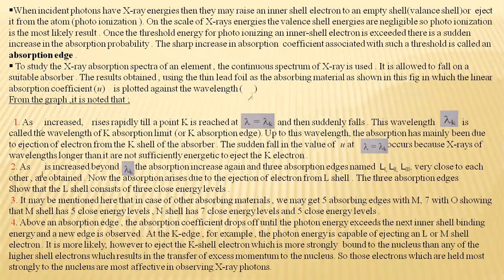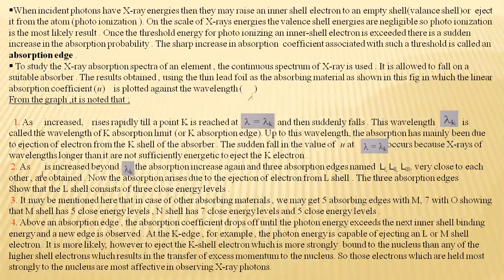So what happens is that in the absorption X-ray spectra, we get sharp absorption edges at definite wavelengths corresponding to the ejection of electrons from K, L shells. When an incident photon having X-ray energies arrives, it may raise an inner shell electron to an empty shell or eject it from an atom. On the scale of X-ray energies, the valence shell energies are negligible, so photoionization is the most likely result. With this, a sharp increase in absorption coefficient occurs, and this threshold is called an absorption edge.